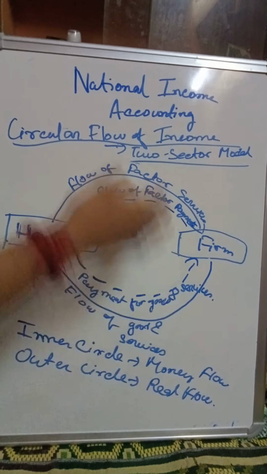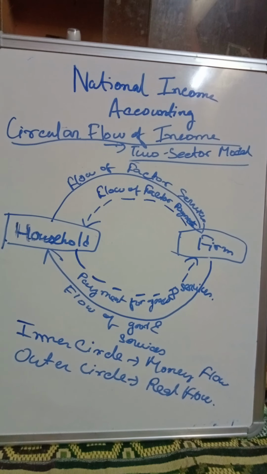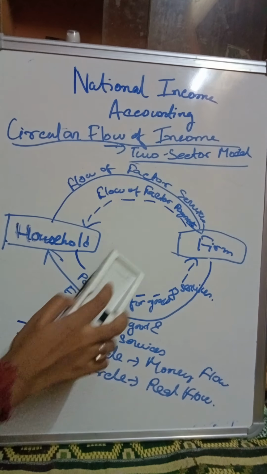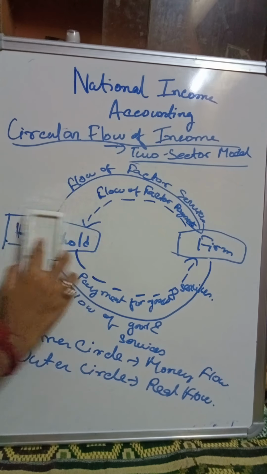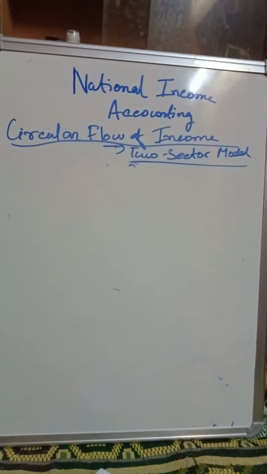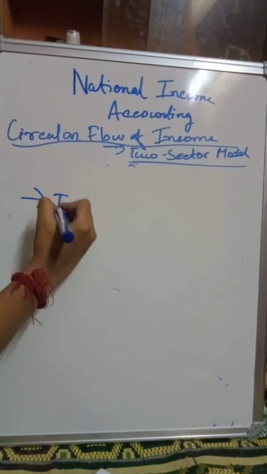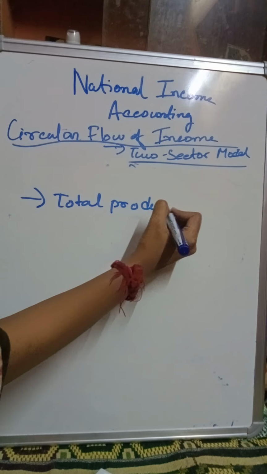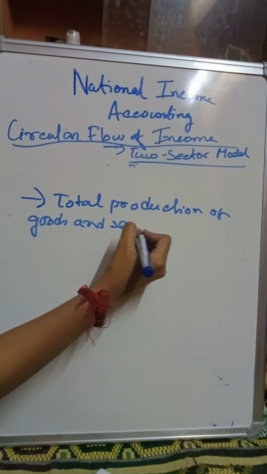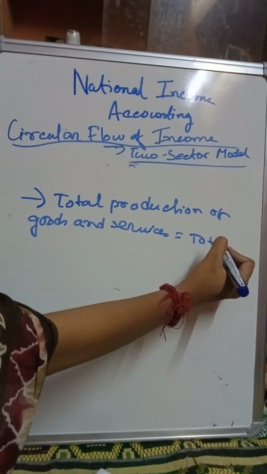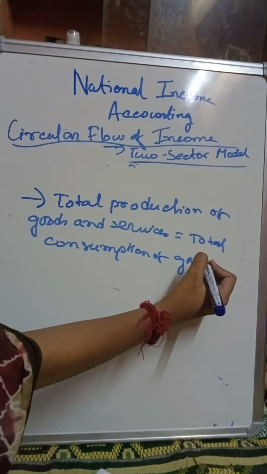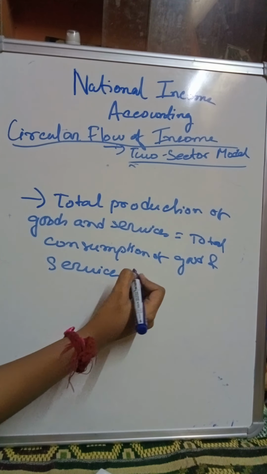Now here two assumptions are involved. What are those two assumptions? Because we have not taken into account the government or the rest of the world, we will keep it in mind that total production of goods and services is equal to the total consumption of goods and services by the household.